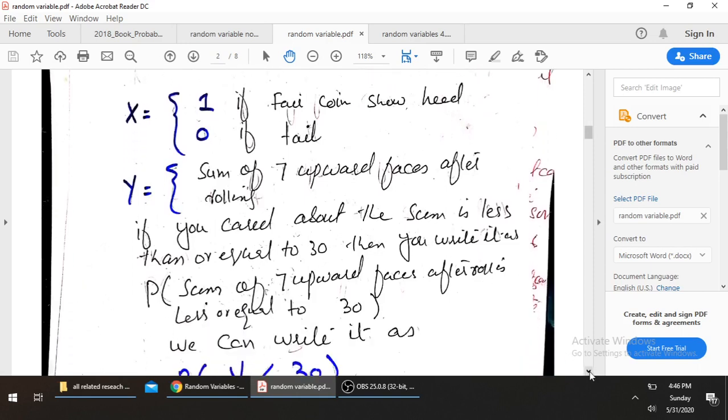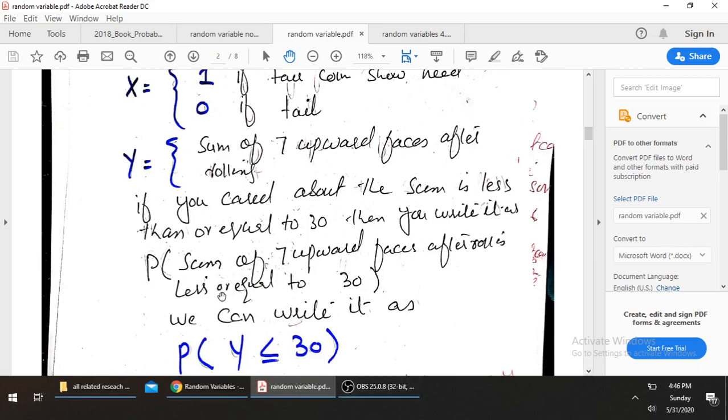We can write it as the sum of the 7 upward faces after roll is less than or equal to 30. We can also write it as the probability of Y. Here Y is showing the sum of 7 upward faces after roll is less than or equal to 30.